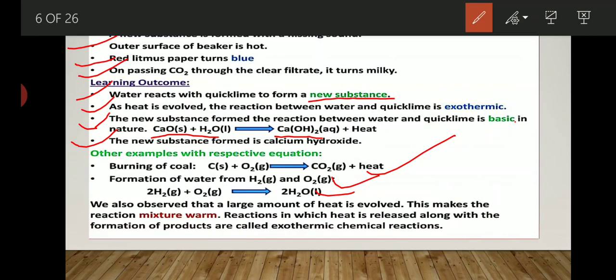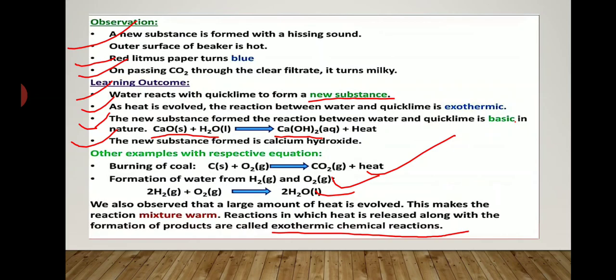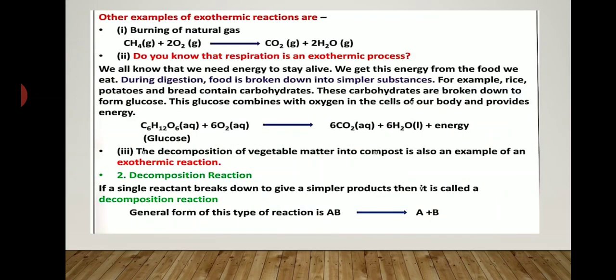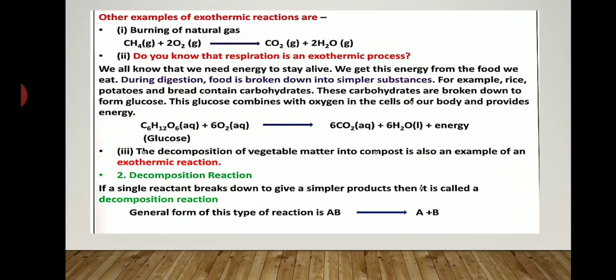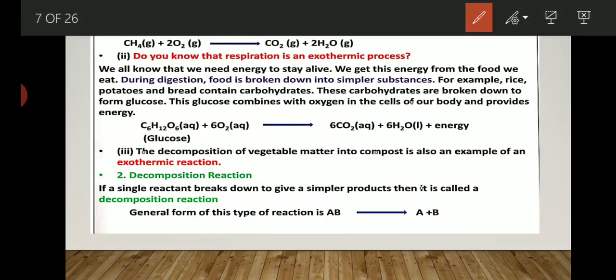This makes the reaction mixture warm. The reaction in which heat is released along with the formation of product is called an exothermic chemical reaction, that we already discussed. Now, let's see some more examples of exothermic reactions. Other examples of exothermic reactions are burning of natural gas. When methane gas reacts with oxygen, what product will form?